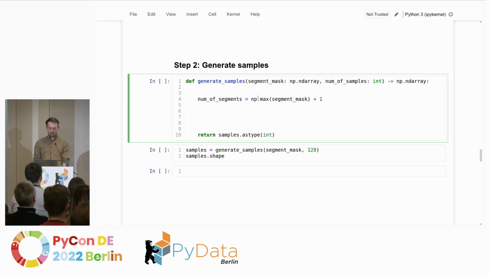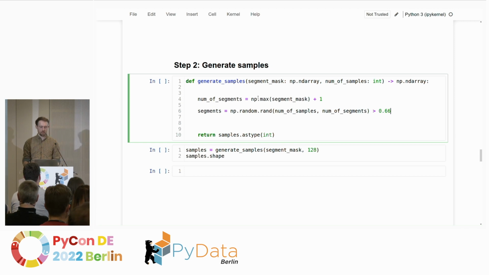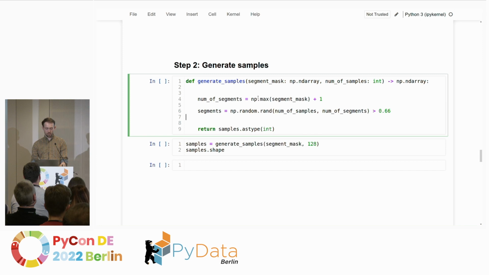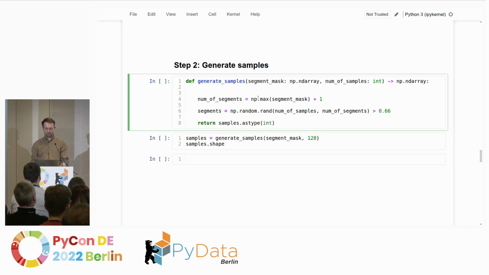And then we can go ahead and generate these samples by first generating a random array, which has the number of samples, which is again a hyperparameter, by the number of segments. And then we will just keep the ones where this is above 0.66. So in every sample, we'll keep a third of the original segments, and everything else we'll replace in the next step. And then we have these samples.